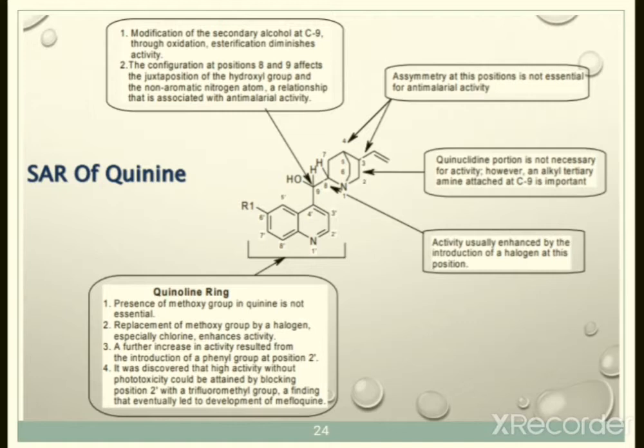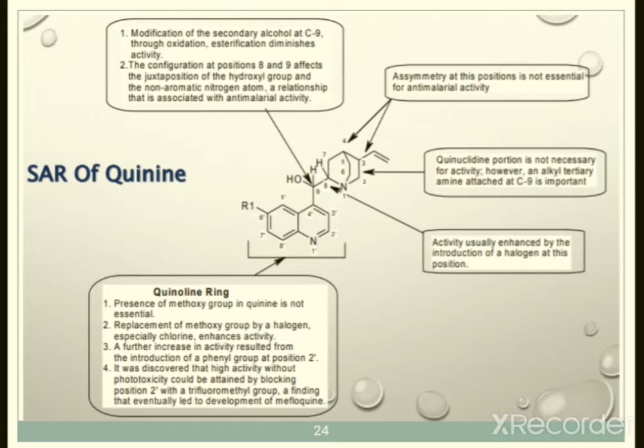Now the next part is the quinoline ring, from 1' to 8', where at 6' there is an R1 substitution. The first point is that the presence of the methoxy group in quinine is not essential. We can see in the examples quinine and quinidine there is a methoxy group substitution, but it is not essential for activity. The replacement of the methoxy group by halogen, essentially chlorine, enhances the activity. If we replace this methoxy at the 6' position, it will enhance the activity.